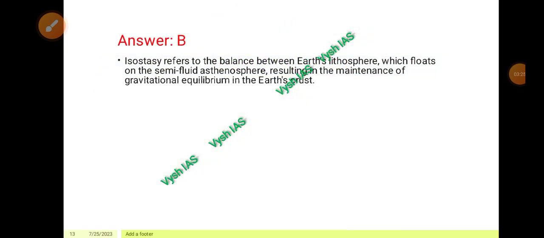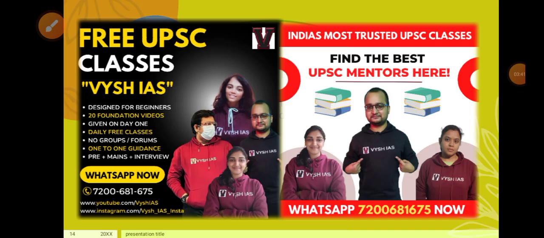So isostasy refers to the balance between Earth's lithosphere, which floats on the semi-fluid asthenosphere, resulting in the maintenance of gravitational equilibrium in the Earth's crust, right? So with this we have completed today's MCQs.